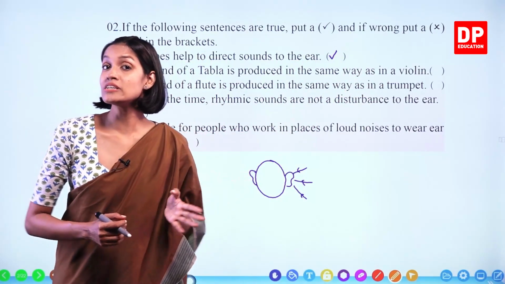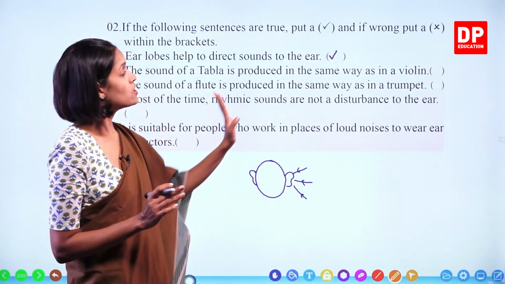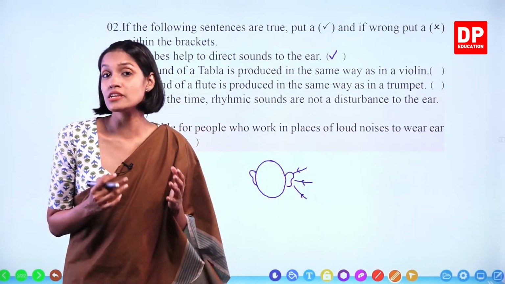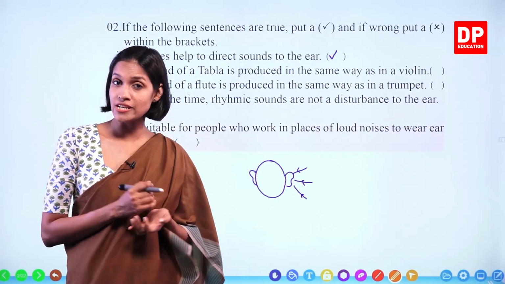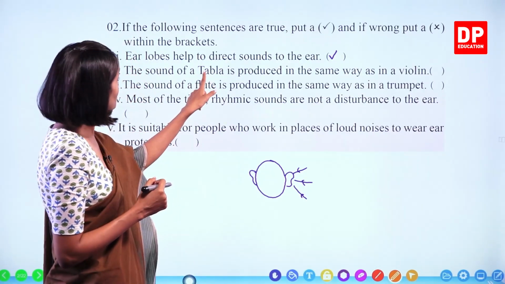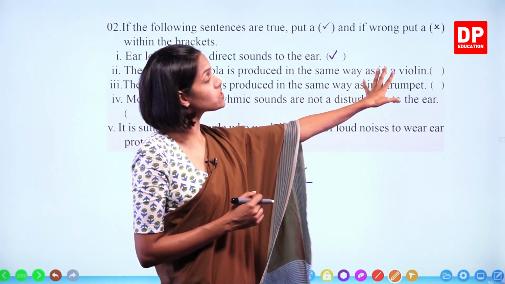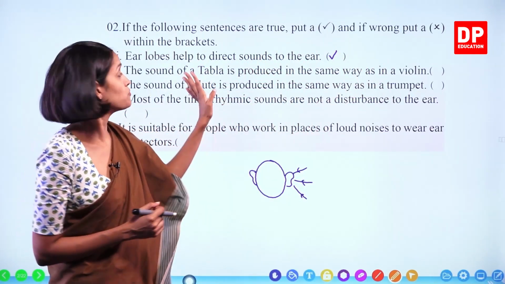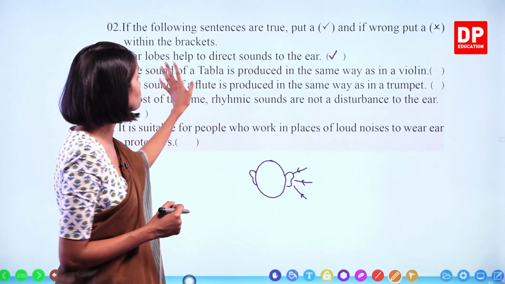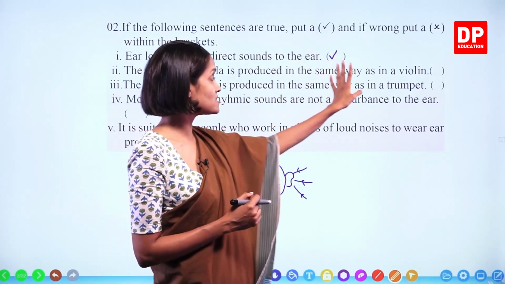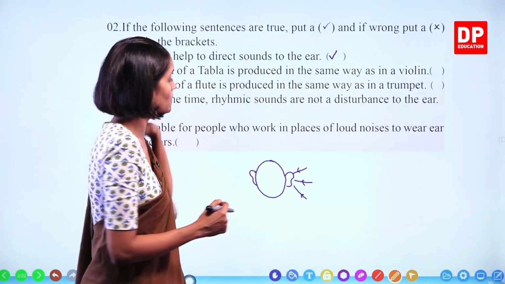Violin comes under string instruments. All the string instruments produce sound by vibrating strings. So tabla produces sound by vibrating membranes, but the violin produces sound by vibrating strings. Therefore, this is wrong. That's wrong.